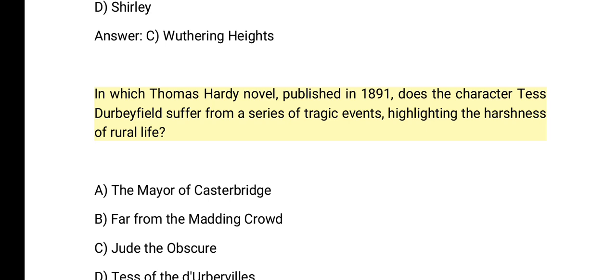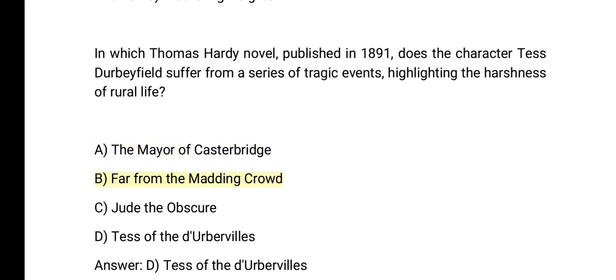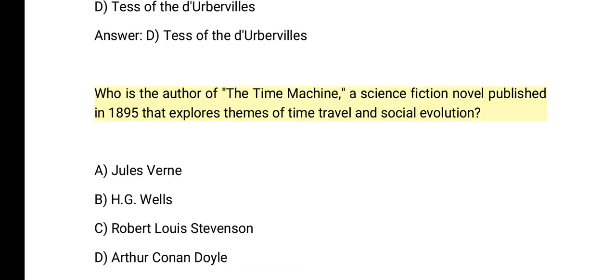series of tragic events, highlighting the harshness of rural life? A. The Mayor of Casterbridge. B. Far from the Madding Crowd. C. Jude the Obscure. D. Tess of the D'Urbervilles. Answer: D. Tess of the D'Urbervilles. Who is the author of The Time Machine, a science fiction novel published in 1895 that